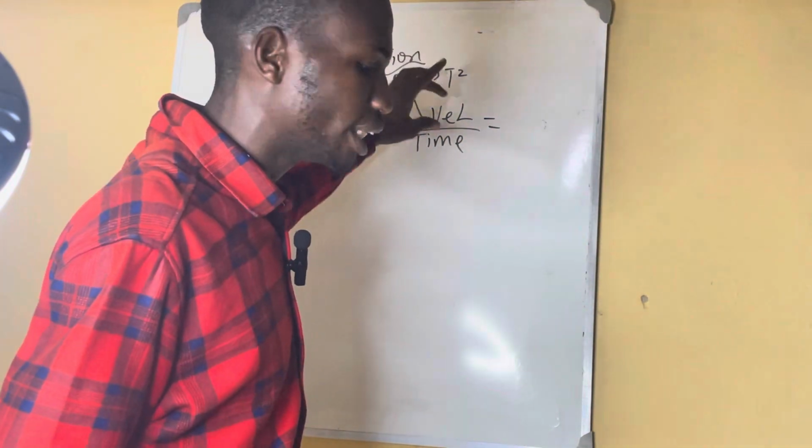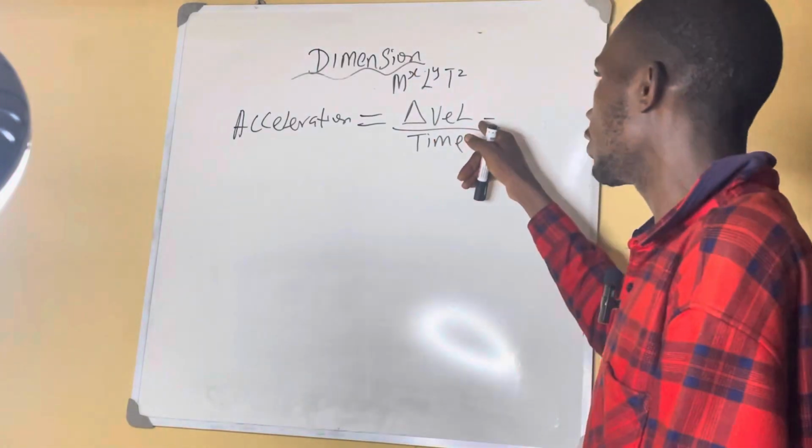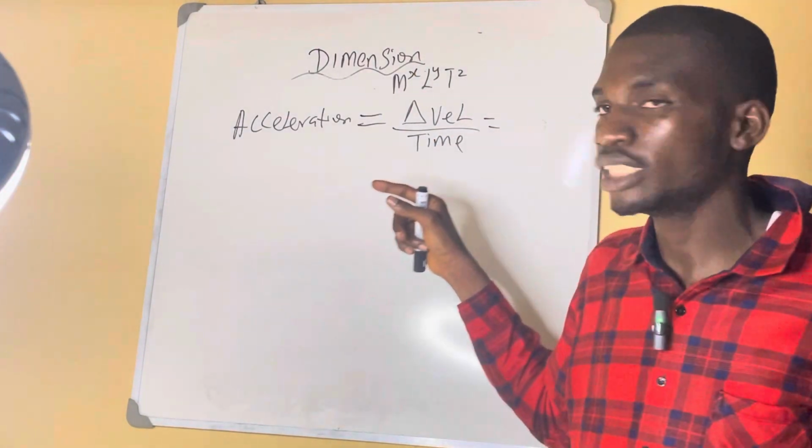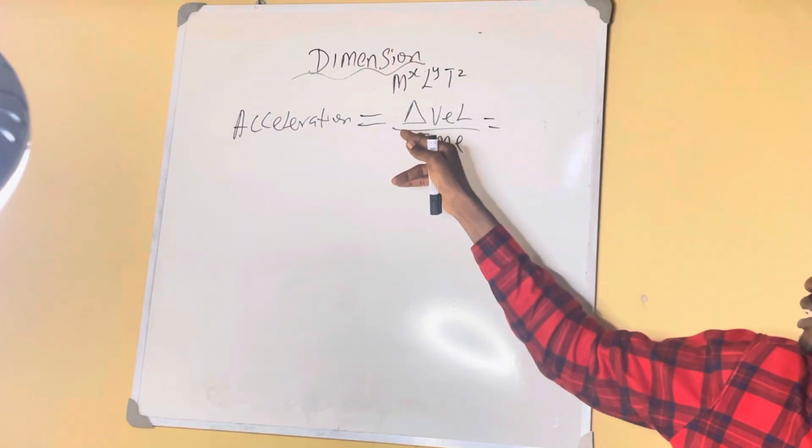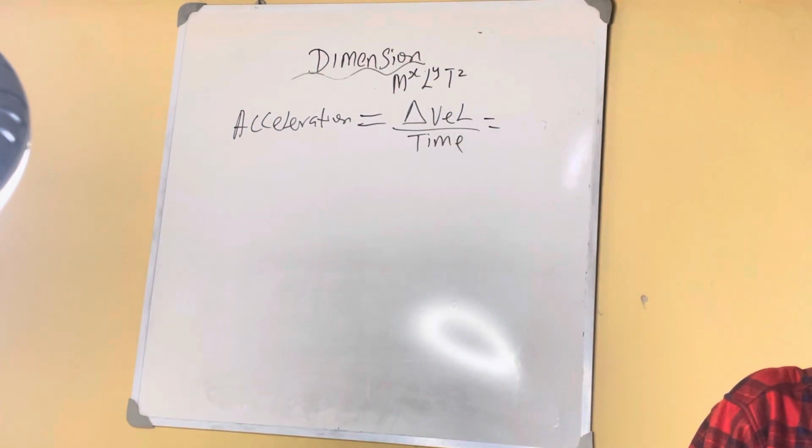We need to break down the velocity. We have only time as the fundamental quantity. Dimension is all about breaking down the formula to get mass, length, and time, the major fundamental quantities.